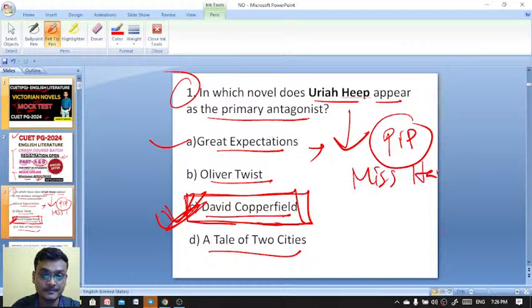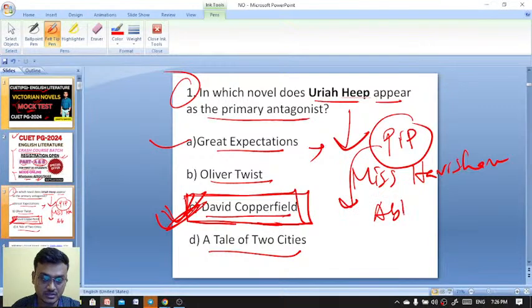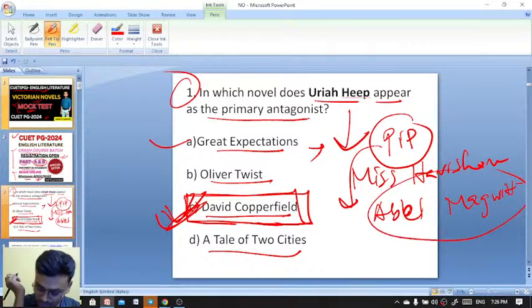Pip thought that Miss Havisham was his benefactor, but at the end of the novel, Pip comes to know that it was Abel Magwitch who is the real benefactor. But before that, he believed Miss Havisham was the benefactor. And here, Compeyson and Orlick are important characters of Great Expectations.